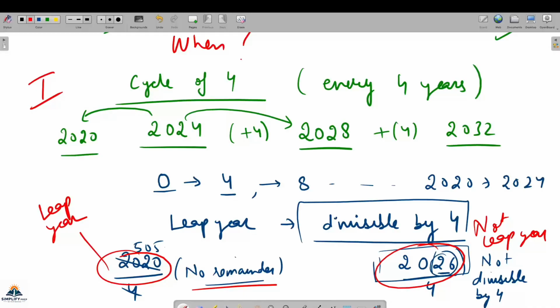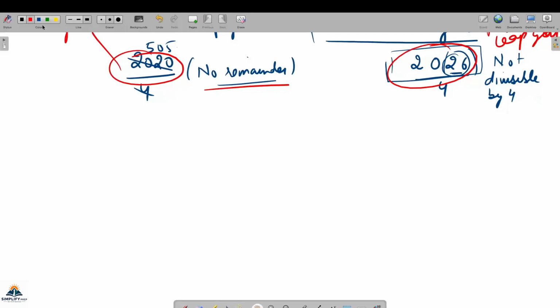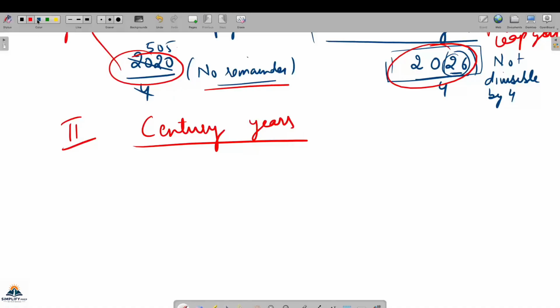But this is not the end of the story. There is a very important second thing about the leap years. That is century years. Century years will be treated differently. You have to treat them differently. What are century years? Like 1600. Anything with two zeros.